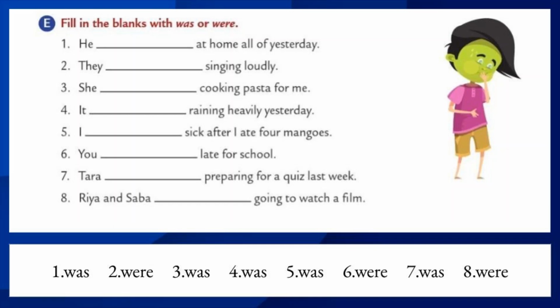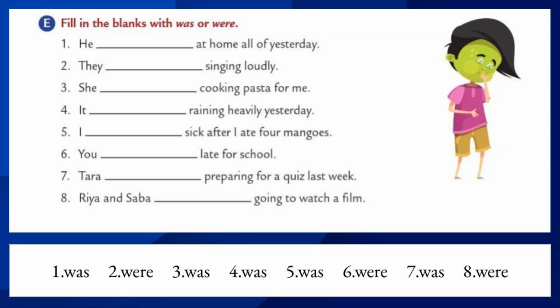Let's move to the seventh one. Tara dash preparing for a quiz last week. So find out the subject in the seventh sentence. Tara. Tara is a singular subject. So which one is correct? Yes, you're right. That is was. Tara was preparing for a quiz last week. Let's move to the eighth one.